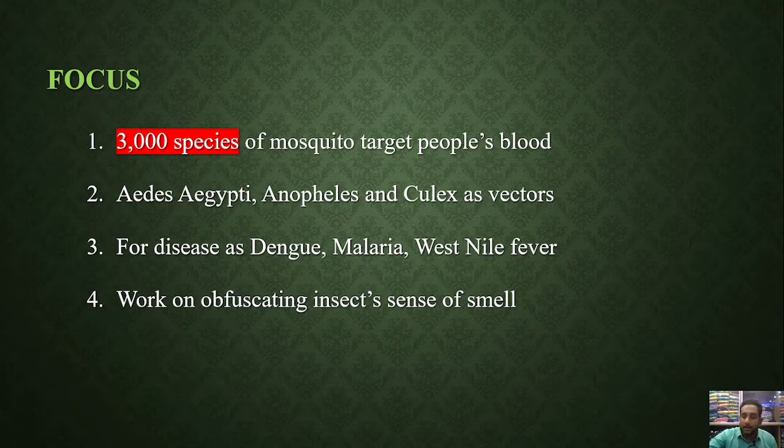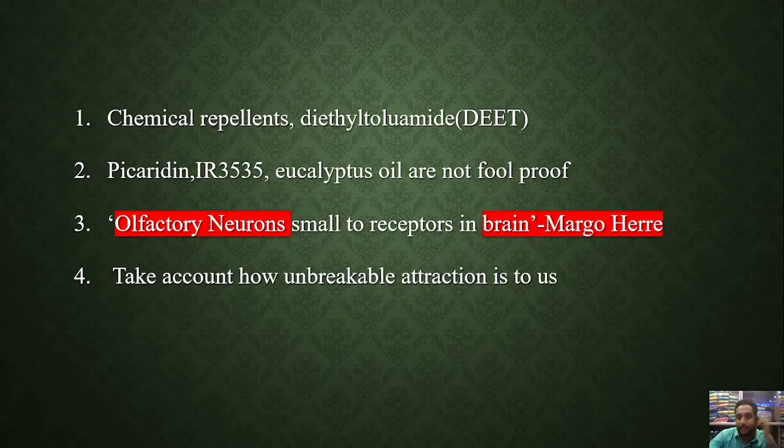Okay, let's see. The chemical repellents and diethylene, you can shortly remember DEET. DEET and chemical repellents also act as a human body smell. These are substances which repel the mosquitoes. I already mentioned one point: if the particular mosquito is going to suck human blood, and the person's body contains a chemical repellent like DEET, the mosquito is not going to suck the blood of that person, because DEET is acting against the mosquitoes. It is a repellent for the mosquitoes.